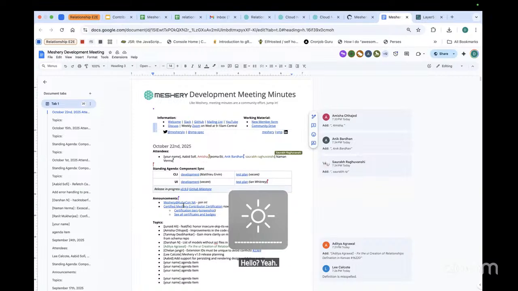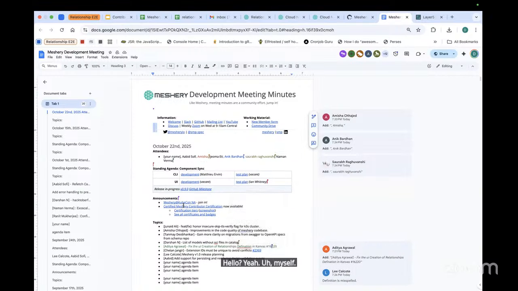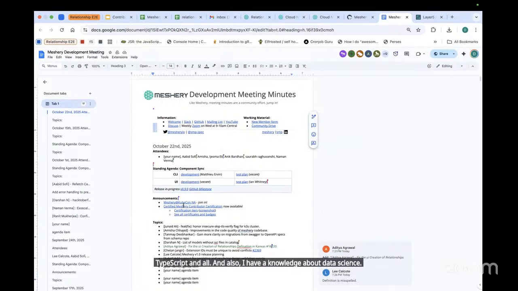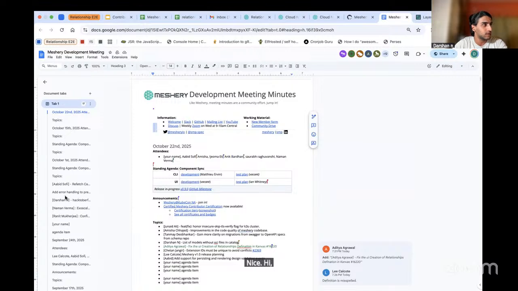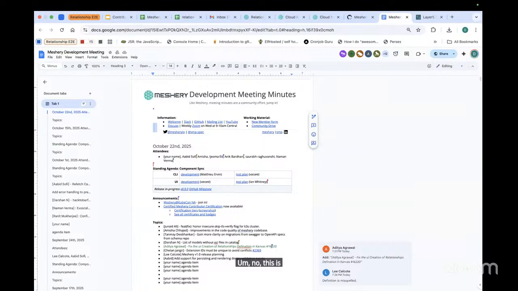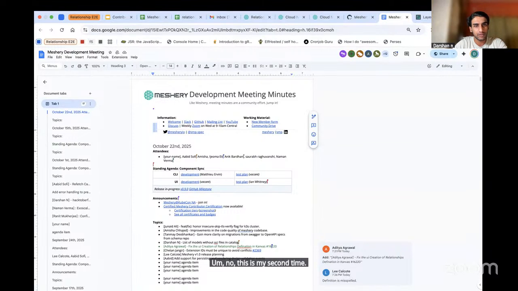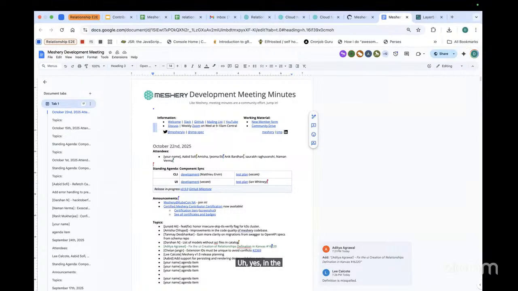Myself Aditya, and I am from India, and I am a full-stack developer. I basically code in TypeScript and all, and I also have knowledge of data science. Nice. Hi, welcome, Aditya. Amisha, is this your first time? No, this is my second time. Could you also introduce yourself? Yes, in the last meet I did. I am Amisha. For anyone who is new here, I am a new contributor as well. This is my second meet. Nice to meet you, everyone.